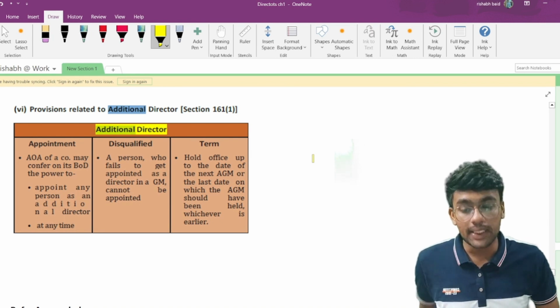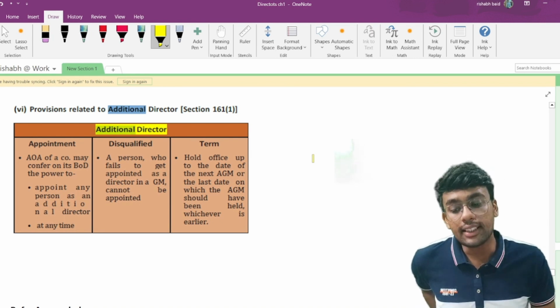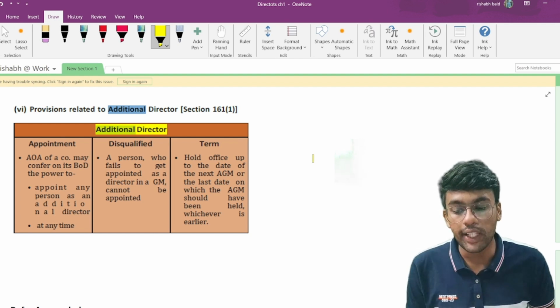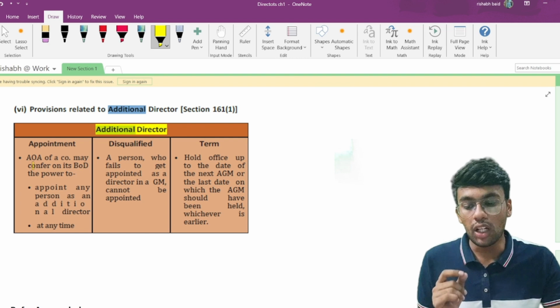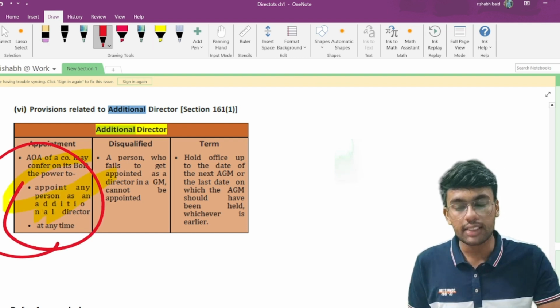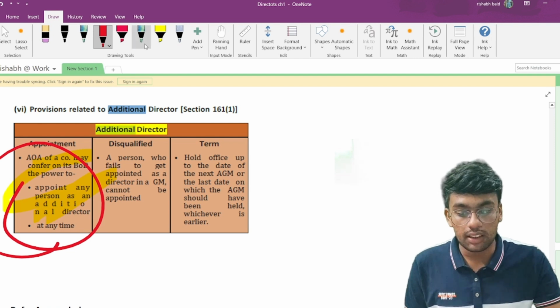Section 161 subsection 1 talks about additional director, which says that the articles of association of a company may confer on its board of directors the power to appoint any person as an additional director. This is what is given in your question as well, right? Power is restricted to the board of directors. Now what is the holding?